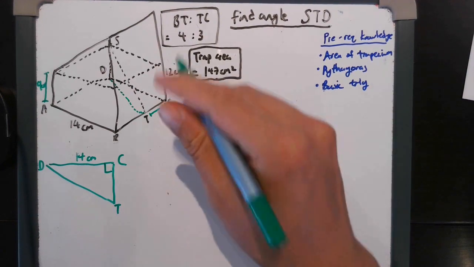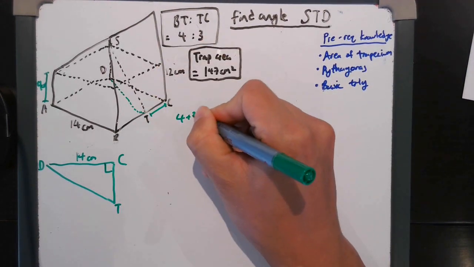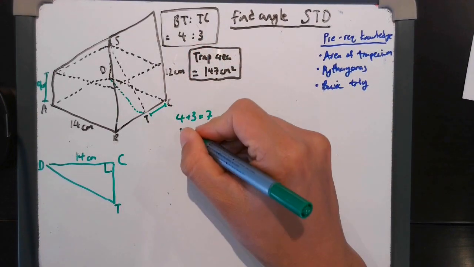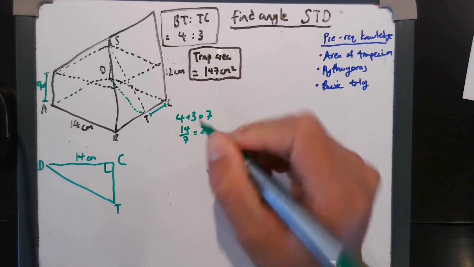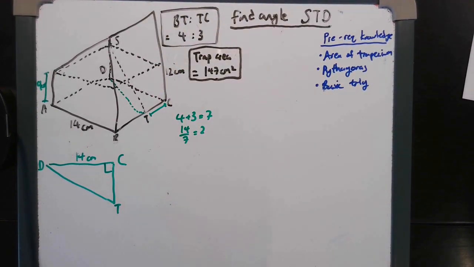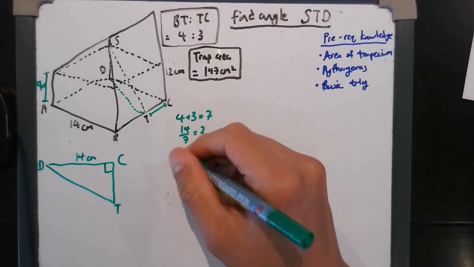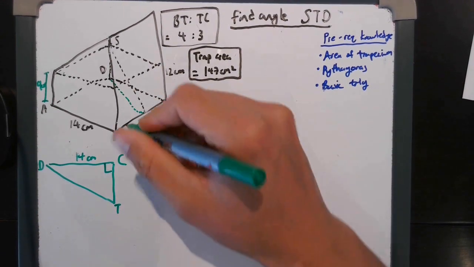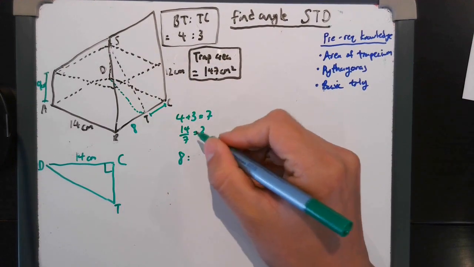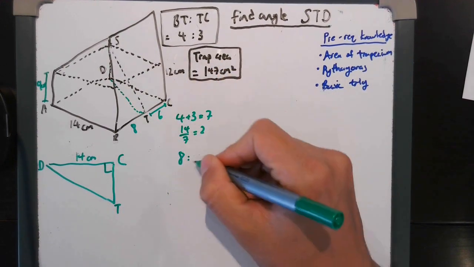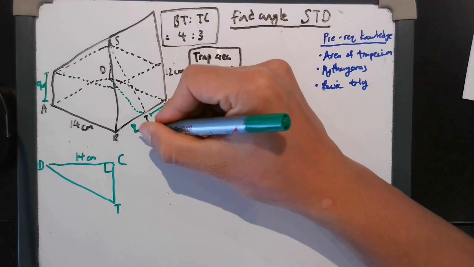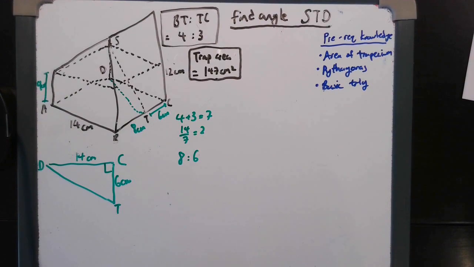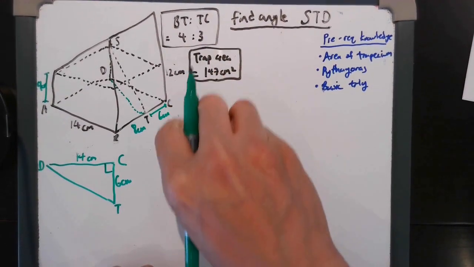Okay, so 14 is the whole, so 4 plus 3 is 7, the total number of parts. So 14 divided by 7 is 2, so 2 is one part. So then the lengths BT to TC must be 4 times 2, which is 8. So this is 8, and 2 times 3, which is 6. Okay, so now we have these distances, and we also have it here.